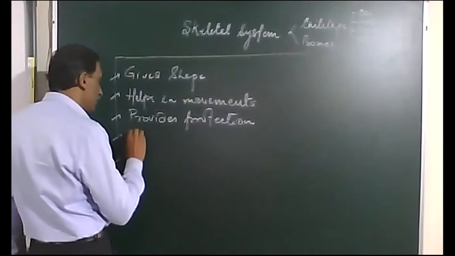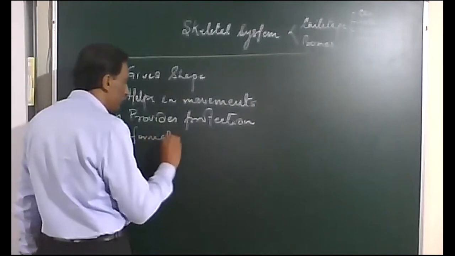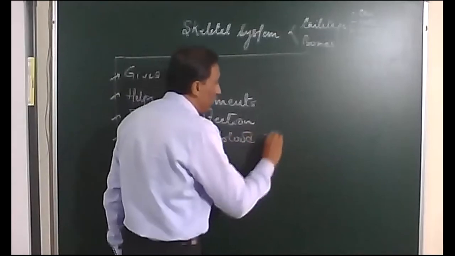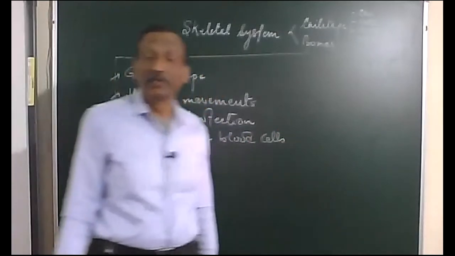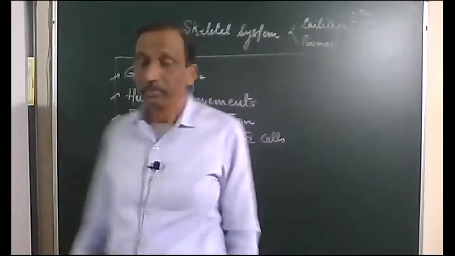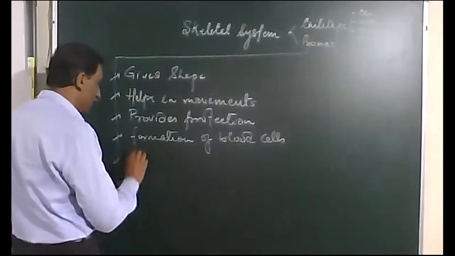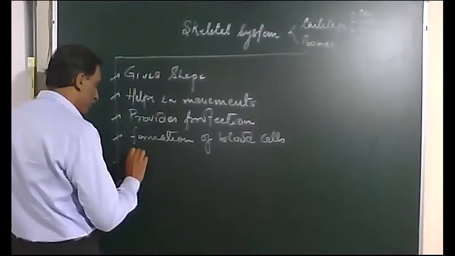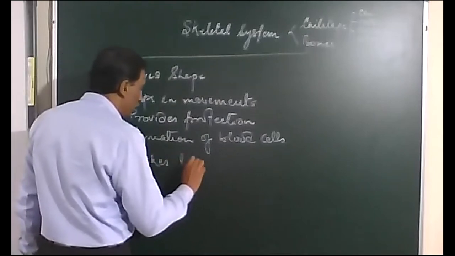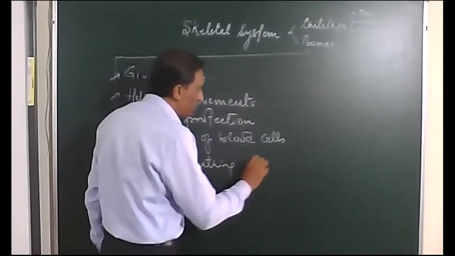Then the bone marrow makes blood cells. Formation of blood cells. The RBC, WBC, platelets, etc. are formed in the bones. Then bones also help in breathing. It makes breathing possible.